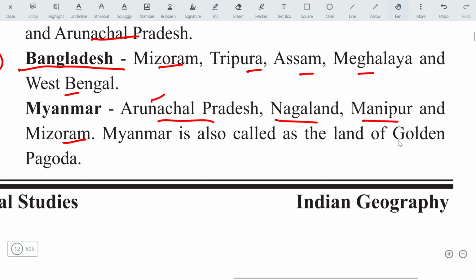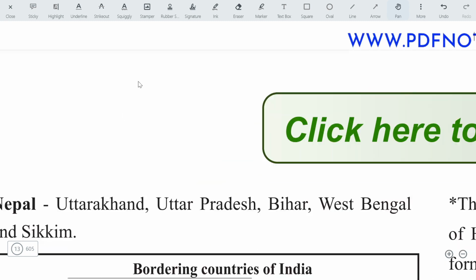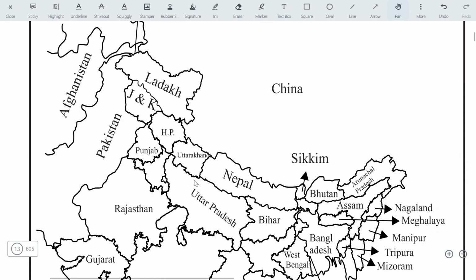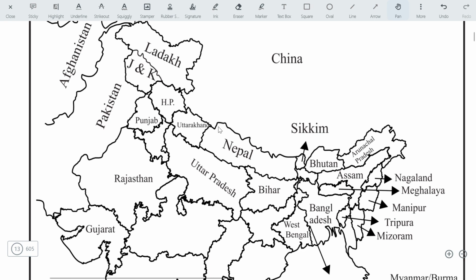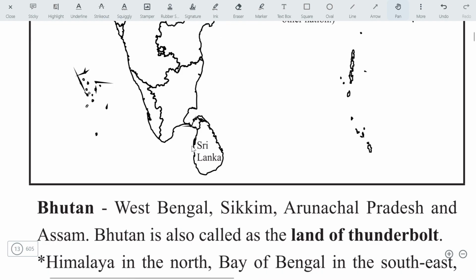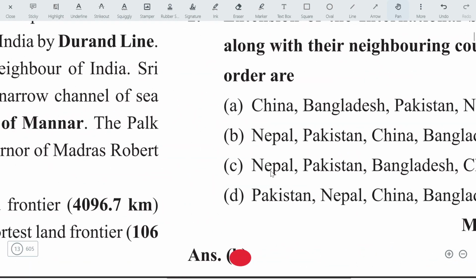Myanmar is also called the Land of the Golden Pagoda. This is a question that can be asked in any examination. Let's check out some questions. Here is the map. You can exercise with the map. Here you can pause the video and you can exercise. Let's move on to the questions. Where are the questions? Here.